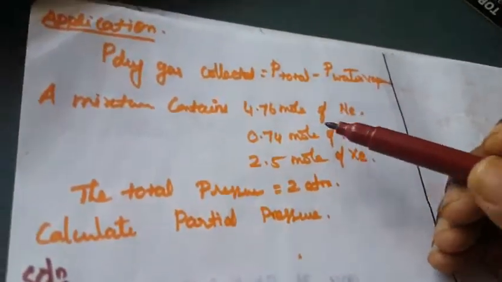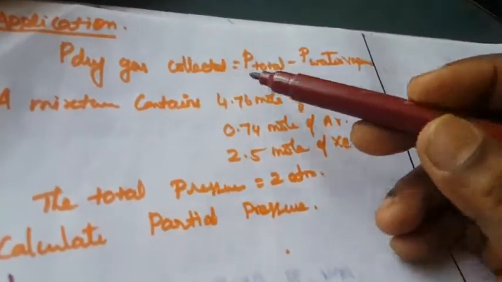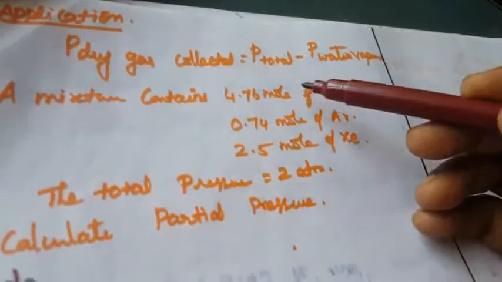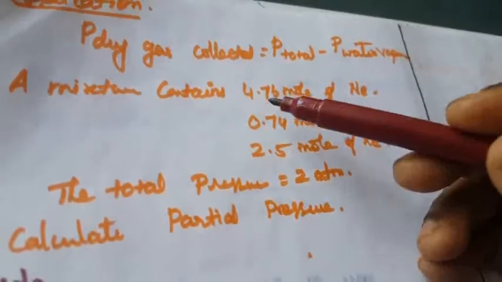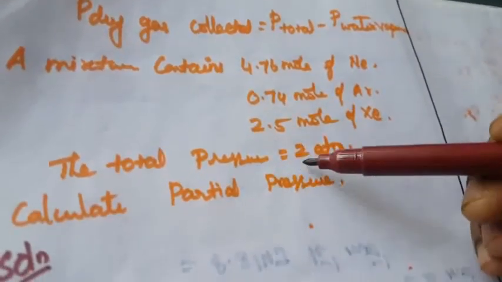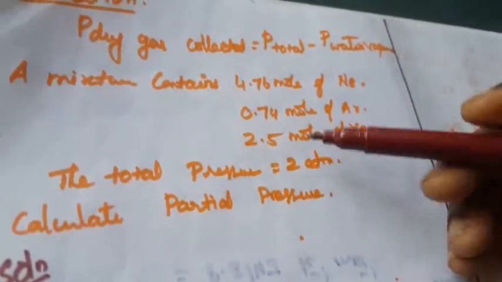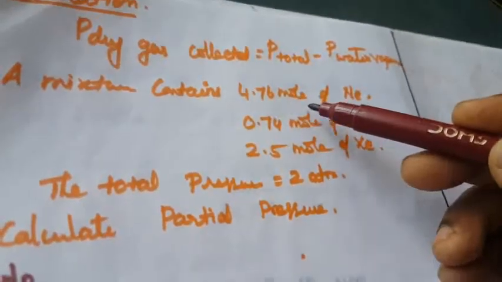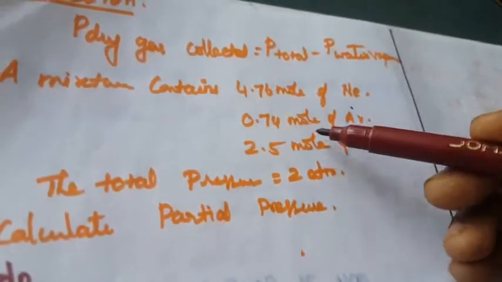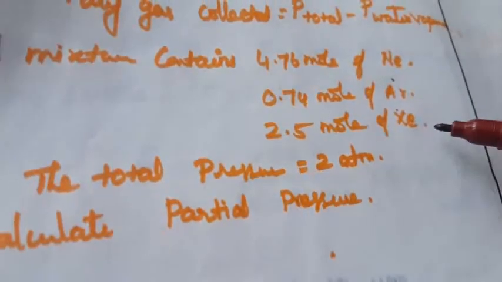Okay, so we can understand more of the application of Dalton's law, for example how to calculate that the dry gas collected is equal to P total minus P of water vapor. So this is how to apply Dalton's law and how to calculate the partial pressure. Using Dalton's law, you can easily calculate the partial pressure. First one: this is a mixture containing 4.76 mole of neon, 7.74 mole of argon and 2.5 mole of xenon. So this is a three-component mixture A, B and C, right? The total pressure is already given, that is 2 atmosphere. Calculate the partial pressures.